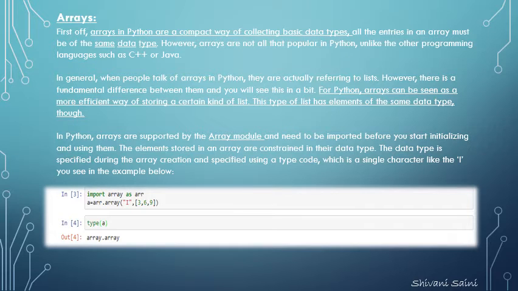As you can see in the example given below, we import array as add. a is equal to add.array('i', [3, 6, 9]), where i is the declaration of the data type of the list 3, 6, 9. Here, if we want to see the data type of any variable, then we can use the type function: type, opening brackets, that variable, and closing brackets.